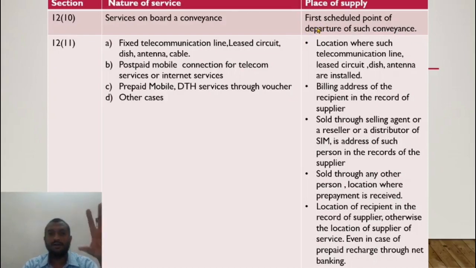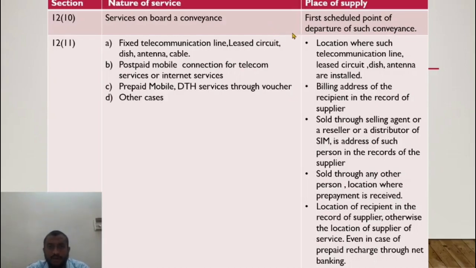So what is available to me is to say that the service is consumed when the flight has started, the first scheduled point of departure of the conveyance, because from that point onwards the service is being provided. So what he says is place of supply is the first scheduled point of departure. The service is available from the moment the flight has started.